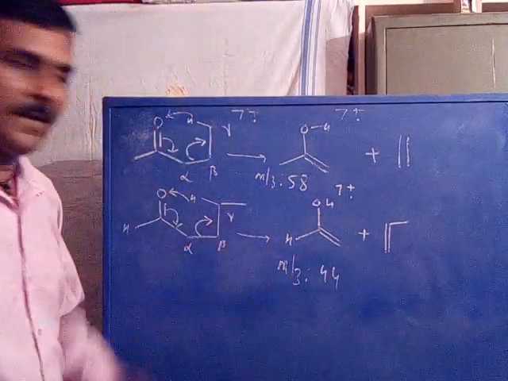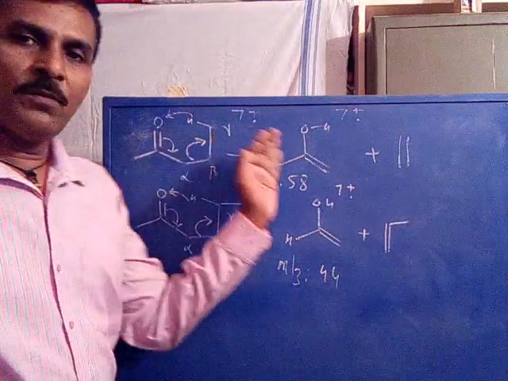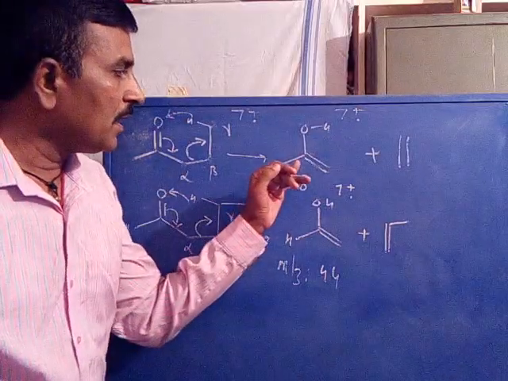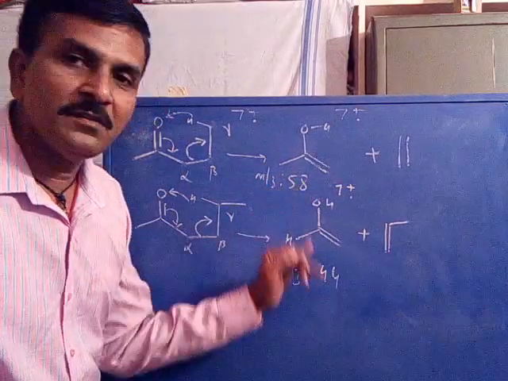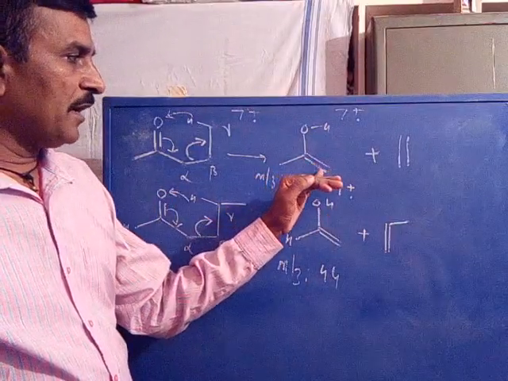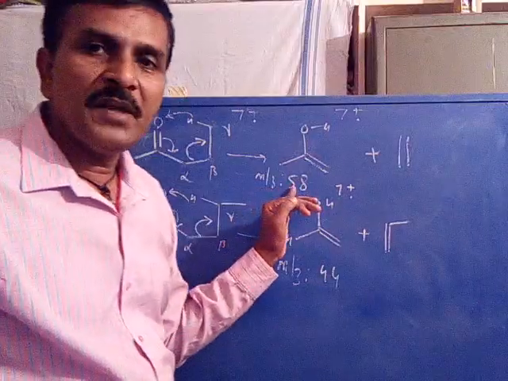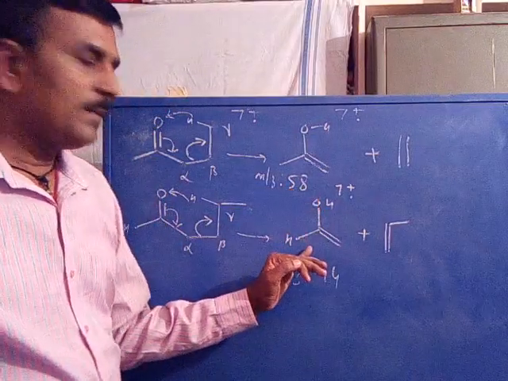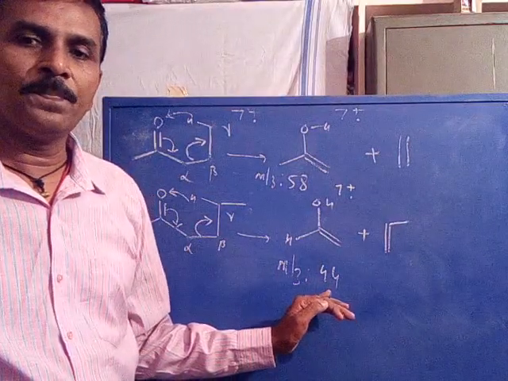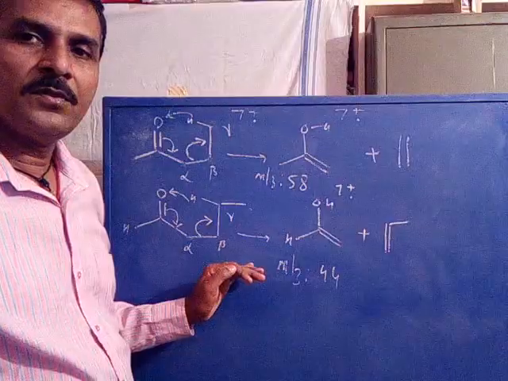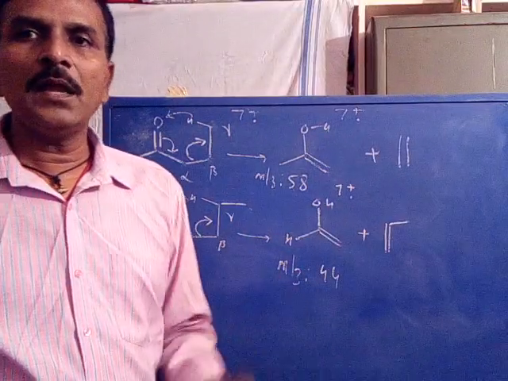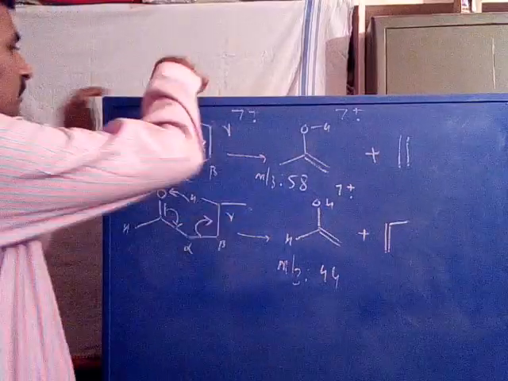You observe clearly, both isomers undergo the same kind of rearrangement, that is McLafferty rearrangement, but the m/z values of the McLafferty ions formed are different. The ion from the ketone has m/z 58, and the ion from the aldehyde has m/z 44. Therefore, this process is useful for the prediction of an isomer based on the m/z value of the McLafferty ions.